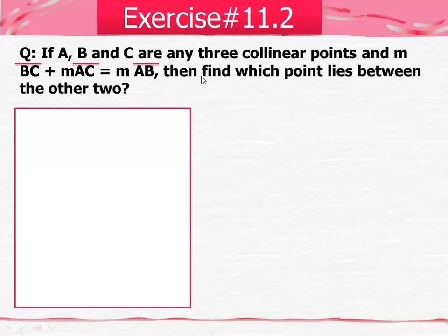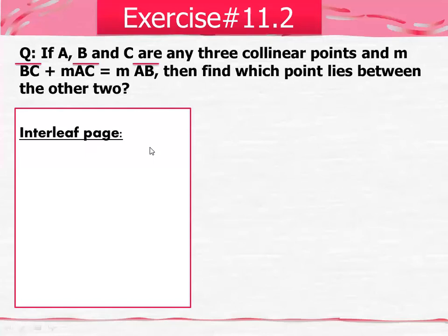As you can see here, there is no measurement given. They are giving you only a simple equation. When you add these two sections, your total length will be AB. So what you have to find out is which point lies between the other two.